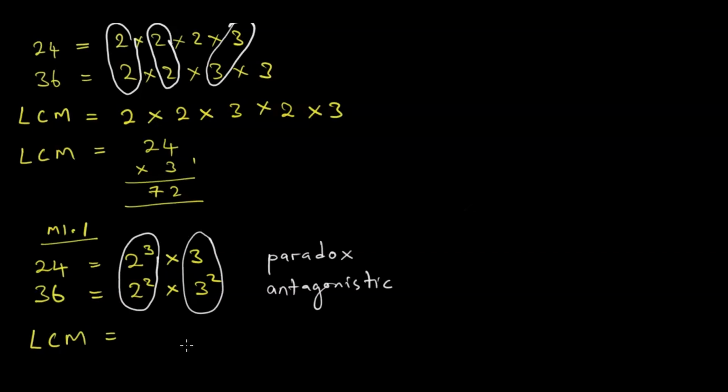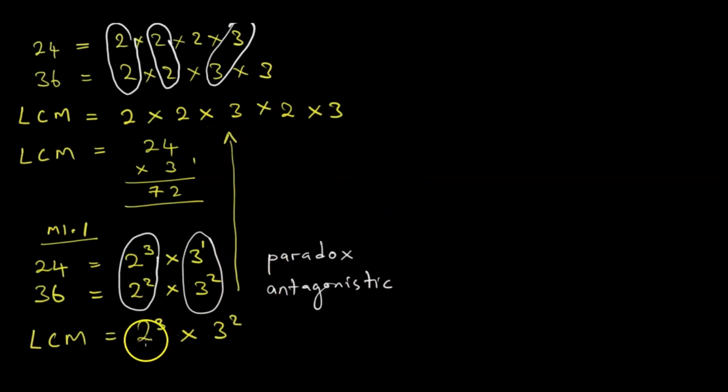Tazvikombeya tinobva tati tinotora ine the highest power. Even though tiri kutsvaga lowest common multiple, tichatora ine the highest power. Saka ine the highest power between 2 to the power 3 na 2 to the power 2 ndi 2 to the power 3 parati times. Ine the highest power between 3 to the power 1 na 3 squared ndi 3 squared. Saka inoyi manje you are going to see kuti yakangofanana neiyo.